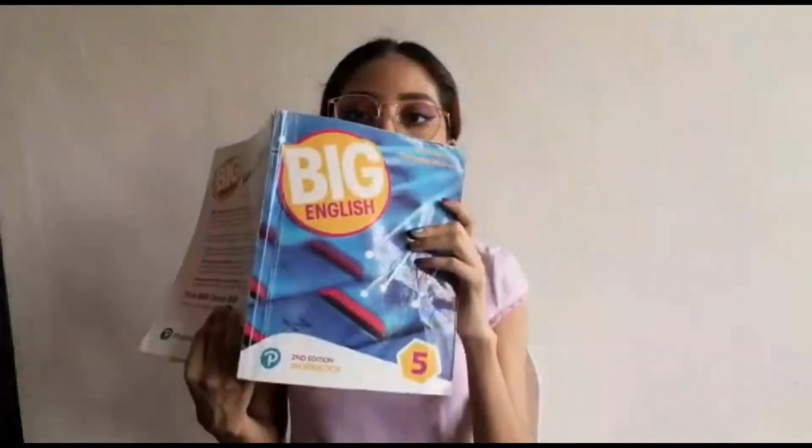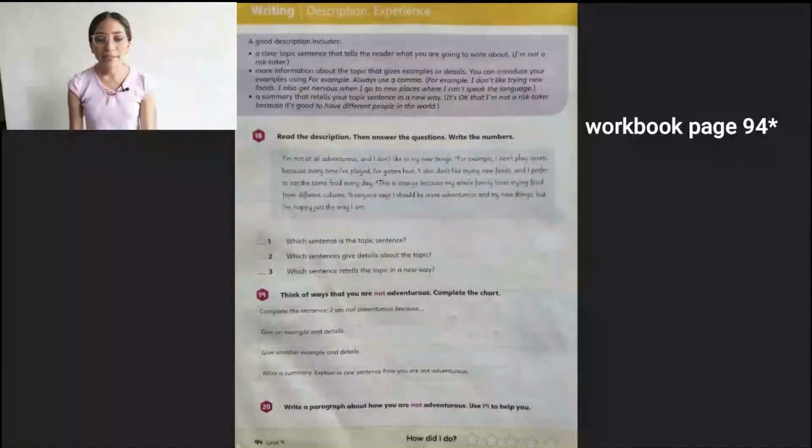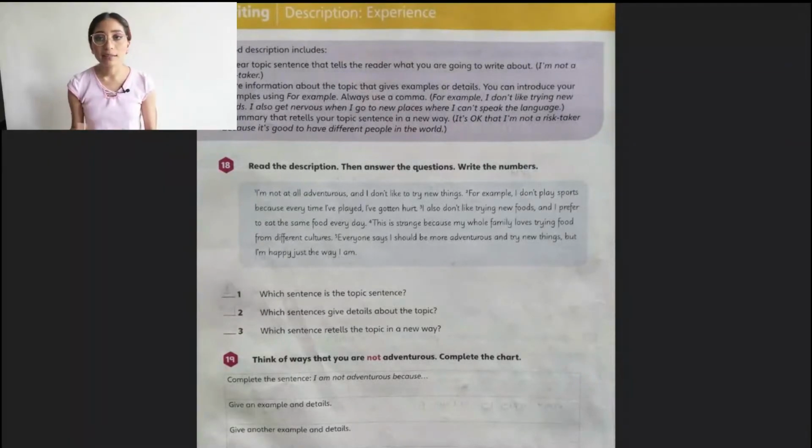Hello there, hi everyone. Today we're going to continue with Unit 9 and using the workbook, and let's open it on page 94. Remember that we are learning about Unit 9, How Adventurous Are You? Page 94 says, remember that we've been learning about how to write the scripting paragraphs.